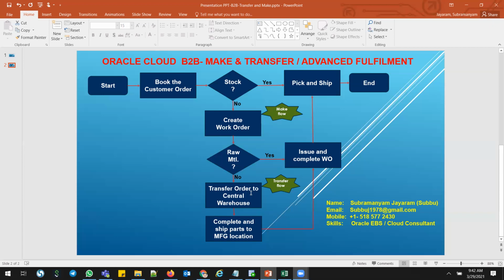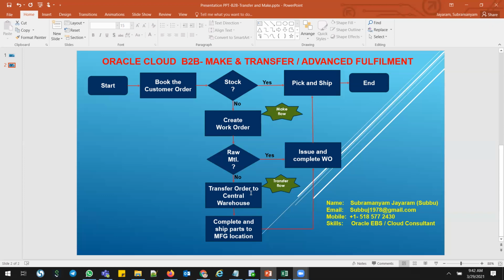One of my customers requested the same requirement in my previous project. Whenever they open a work order, it may be a manufacturing work order or a service work order, and if the parts do not exist, then based on the sourcing rule the system should automatically trigger the buy flow, transfer flow, or make flow.